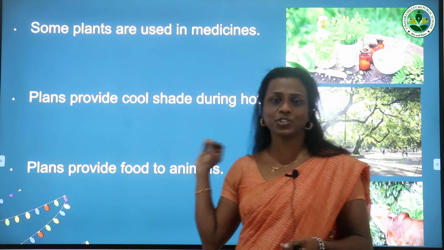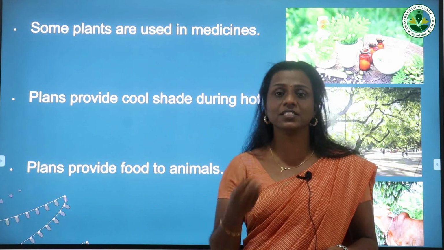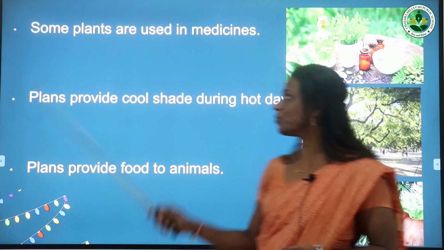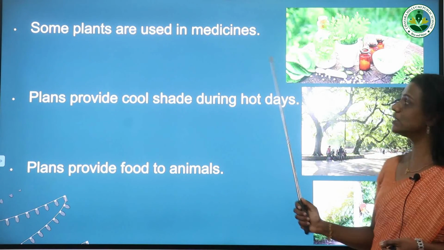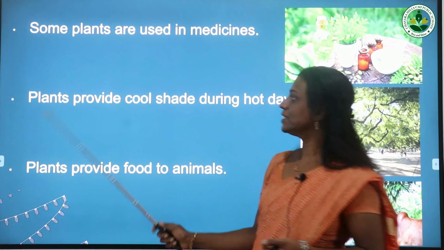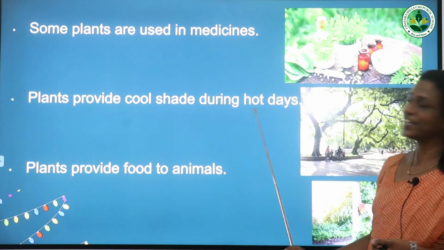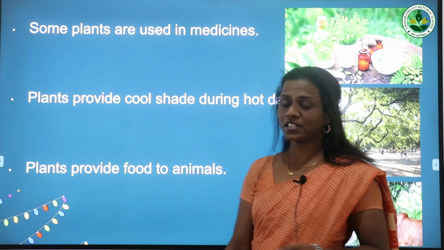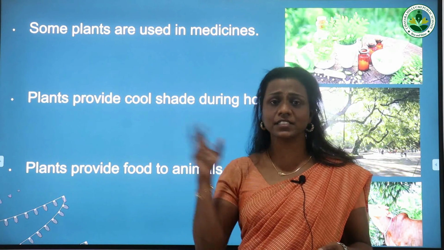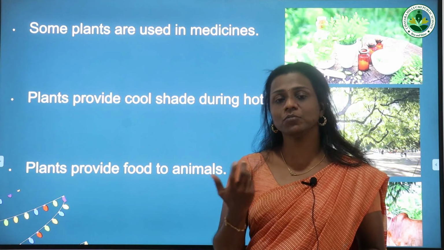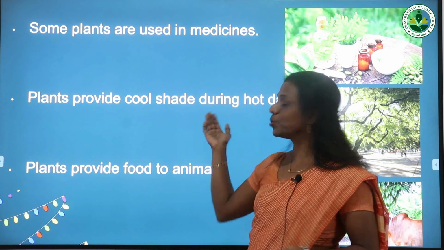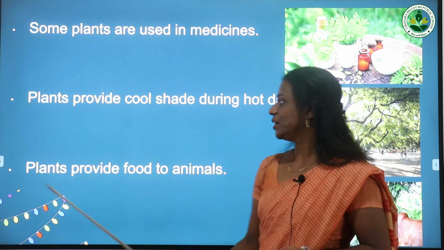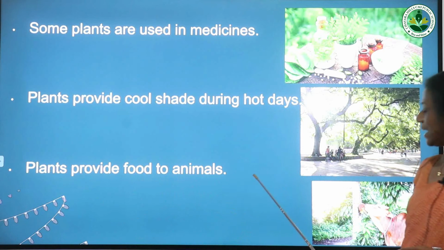These are examples of plants used as medicines. Next use is plants provide cool shade during hot days. When we are traveling, we can see that on the sides of the road there are a lot of trees. Why are we planting more trees? For getting cool shade.